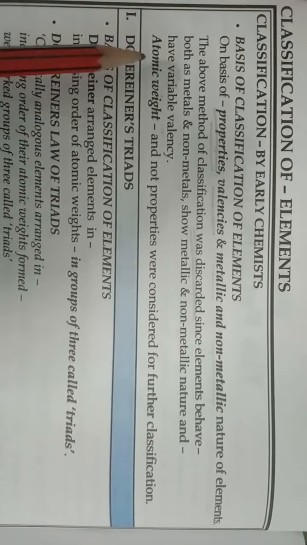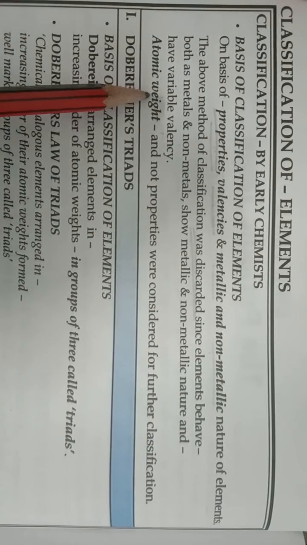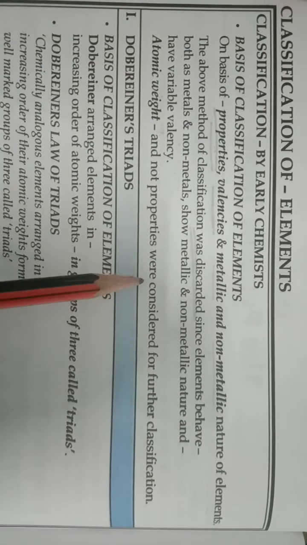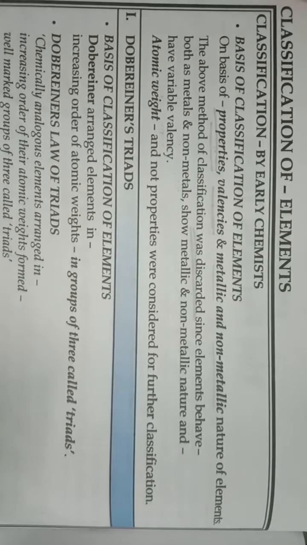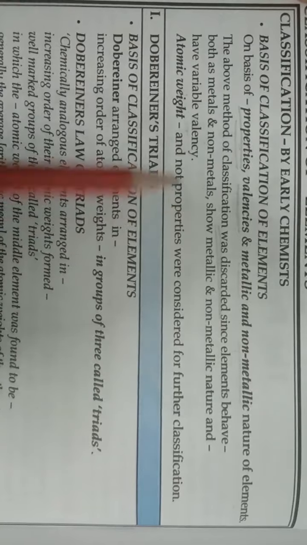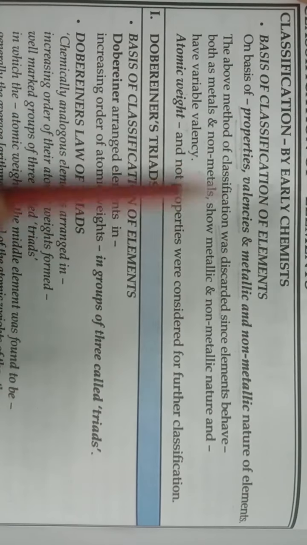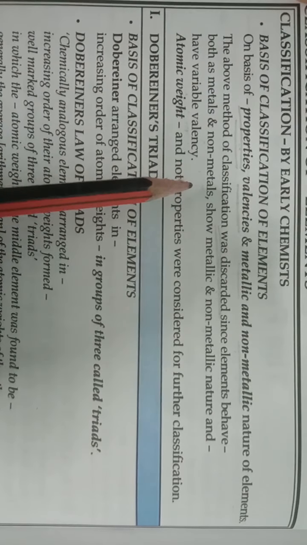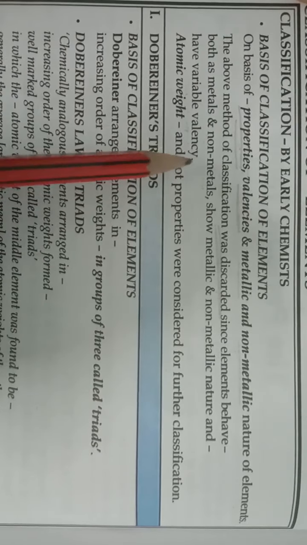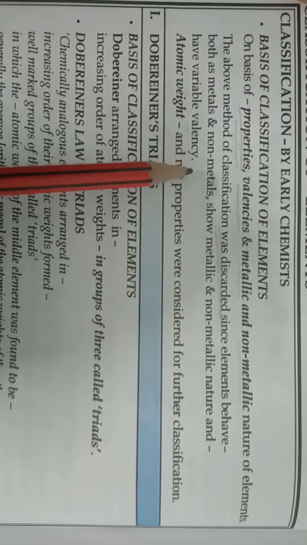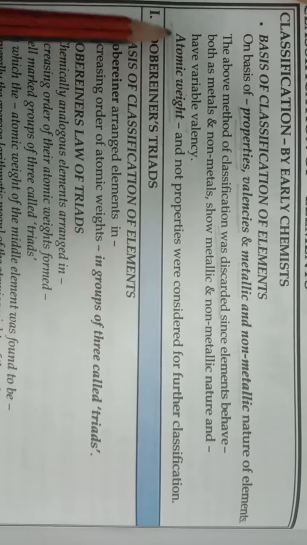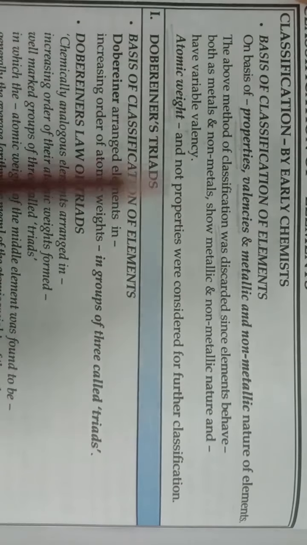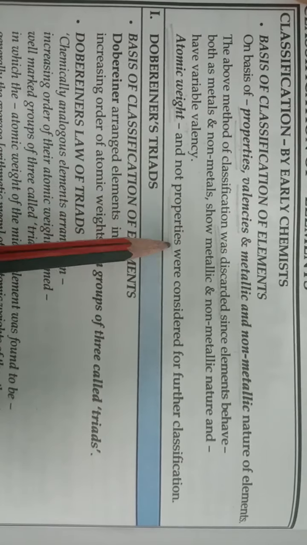Now after that, atomic weight and not properties was considered for further classification. So the next new classification which came forward was based on atomic weight of the elements, not on the properties of elements.